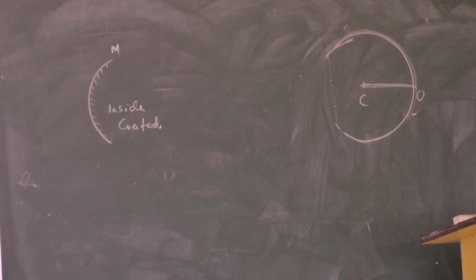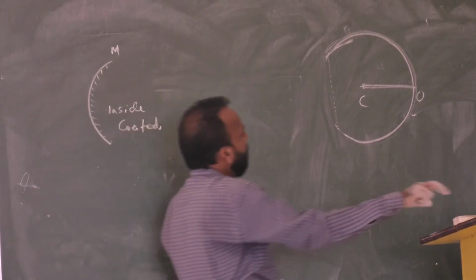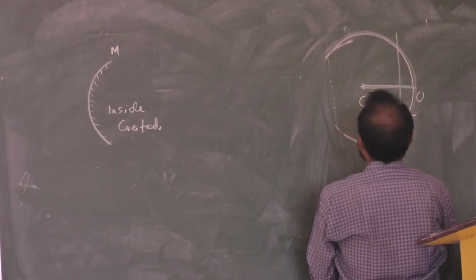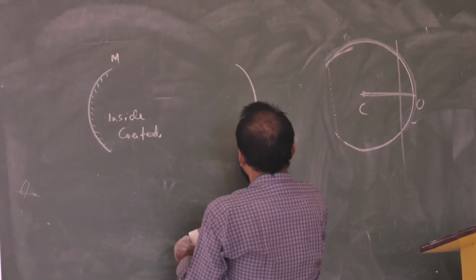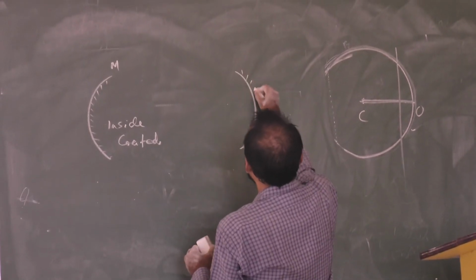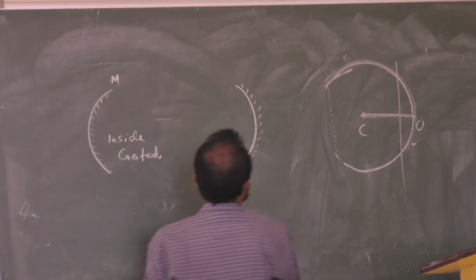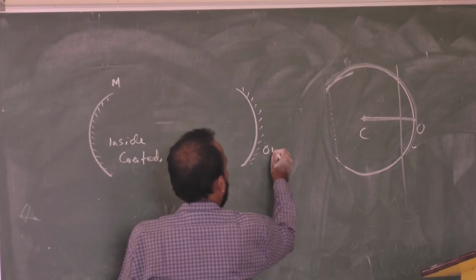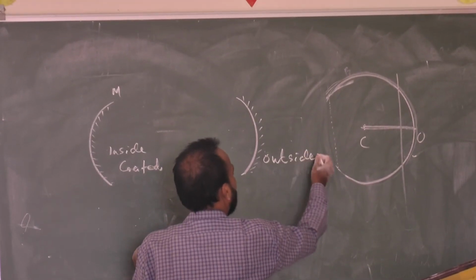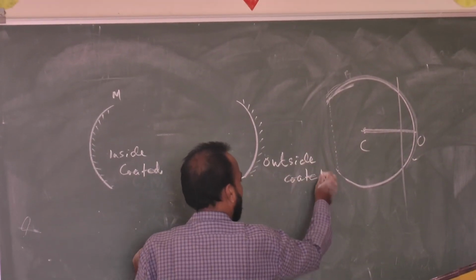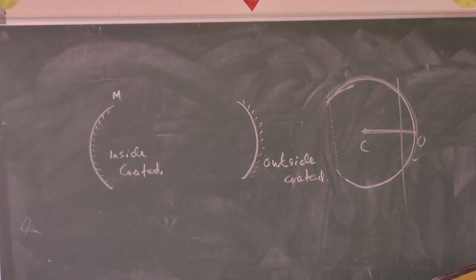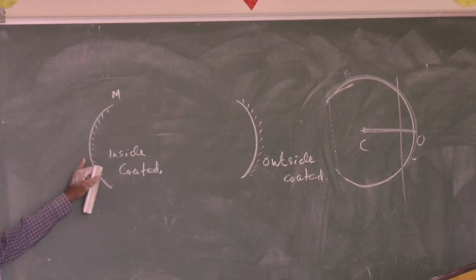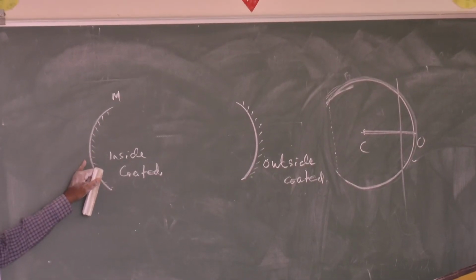Now, if I bring another piece of the glass, cut it, and place it here, and coat it outside, that piece is coated outside. Now one piece is coated inside, one piece is coated outside. If it is coated inside, then the outside surface, the bulk surface, is your reflecting surface.